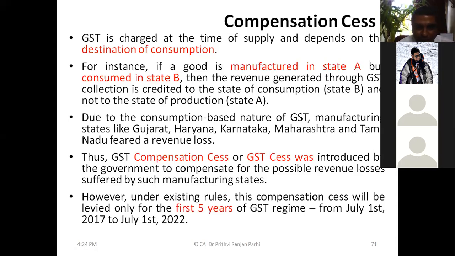Right? So this was introduced when the GST law was introduced. But now the current situation is that the compensation cess will be levied for the first 5 years only. That means from 1st July 2017 to 1st July 2022. Till that time only compensation cess will be levied. That is the current situation. Maximum, the center will be compensating the states for 5 financial years. Is it clear to you? Did you understand what is compensation cess? Yes or no?